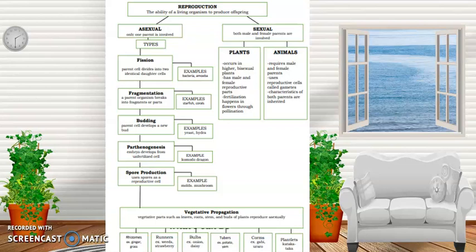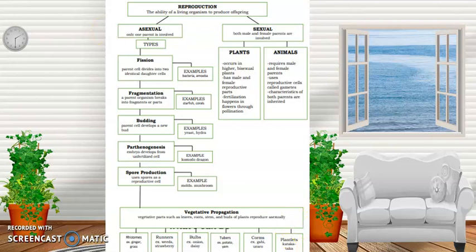So, we have first sa rhizomes. Ito ay mangyayari sa ginger. For runners, mangyayari ito sa weeds, sa strawberry. For bulbs, ito ay mangyayari sa mga onion at saka daisy. For tubers, ito ay mangyayari sa mga potato at yam. Corms naman na types, ito ay mangyayari sa mga gabi. At for plantlets, ito ay mangyayari sa mga kataka-taka plant.